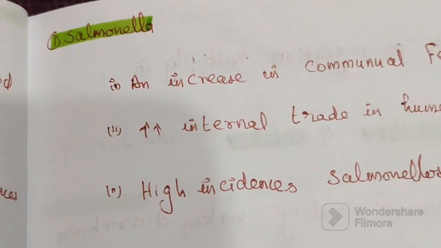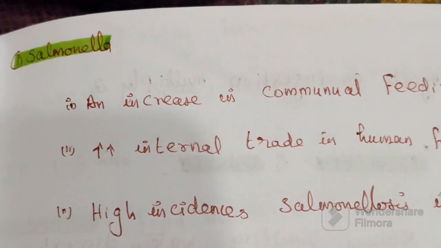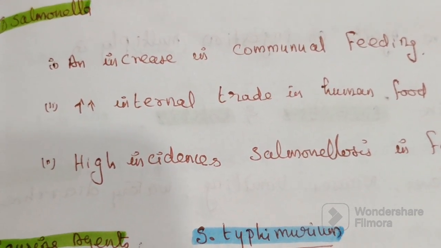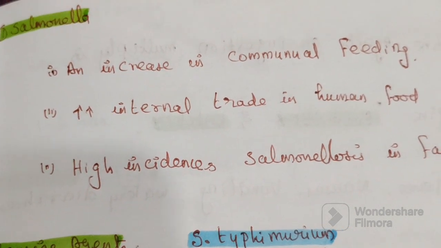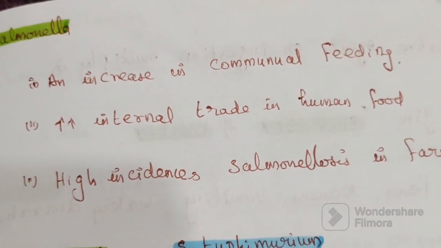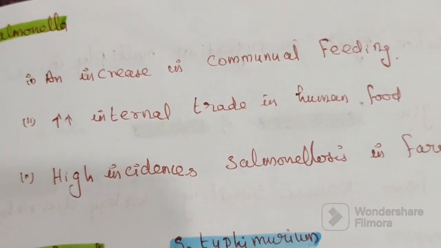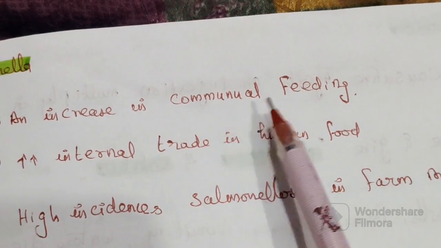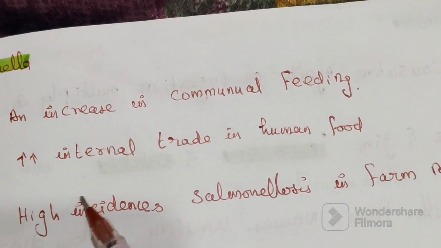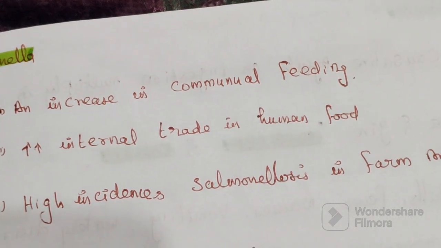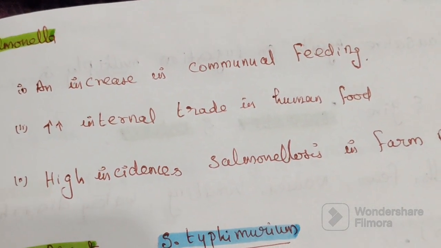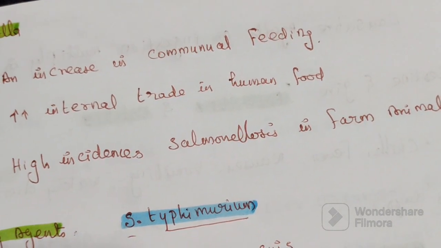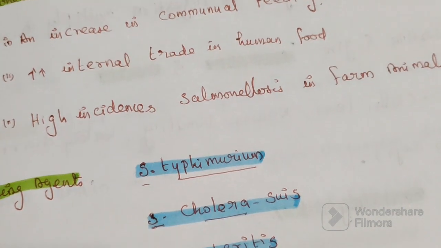The first bacterium is called Salmonella. There is increasing incidence of Salmonella food poisoning because of increased sharing of food, increasing international trade in human foods, a high incidence of salmonellosis in farm animals, and wide distribution of prepared food.